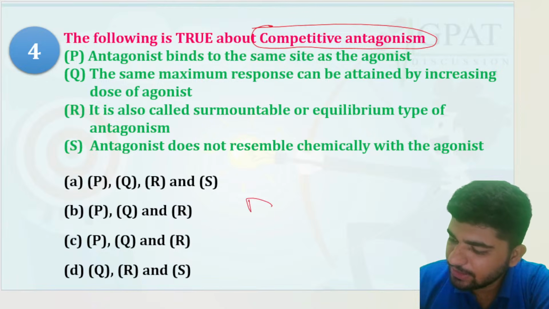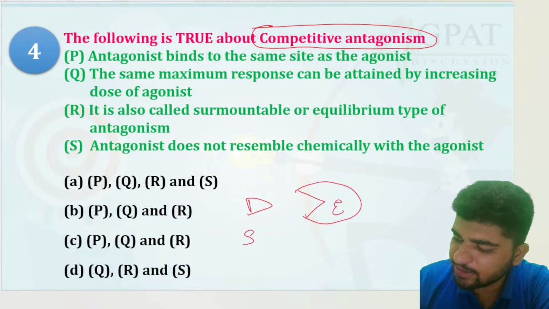See, there is a substrate, and there is an enzyme, and there is an inhibitory drug as well.